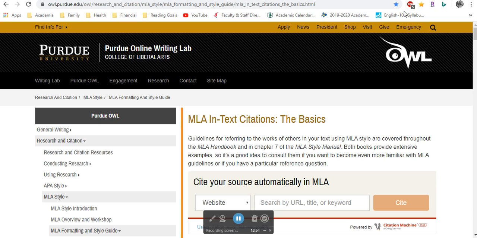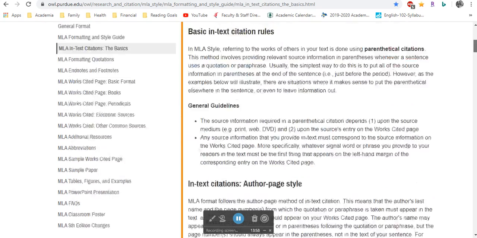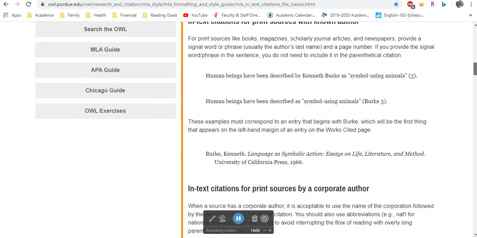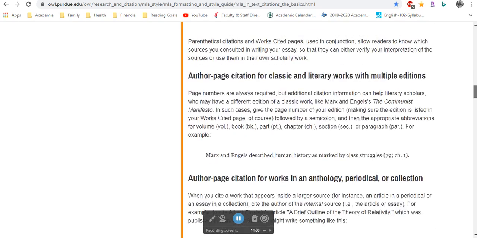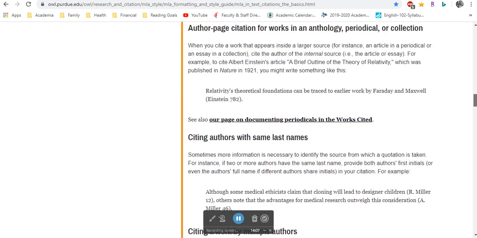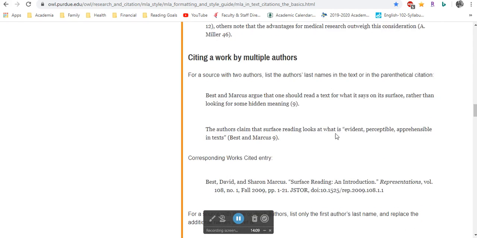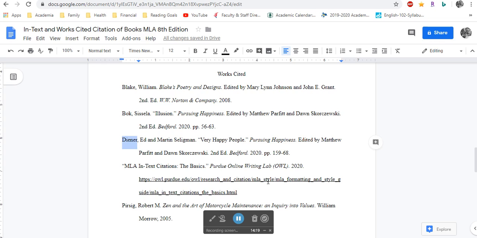So let's go to in-text citations at Purdue again, and you can just scroll down here. And if we have an in-text citation with more than one author, let's see if we have anything like that with multiple authors. There we go. And so here it is. You would put the word "and" between both authors' last names. So that way it's easy to track as you are citing.